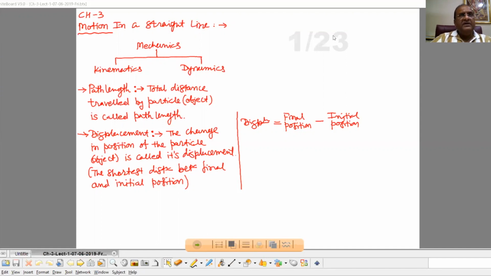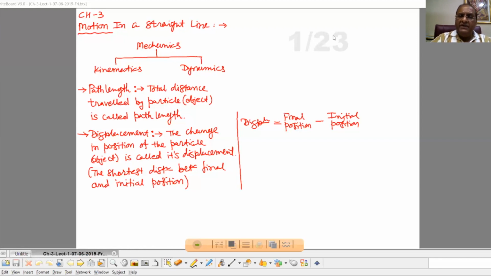But directly we can't discuss those motions which are actually executed by the objects or the particles, because these motions are complex or complicated motions. So first of all, we have to start with the simplest type of motion, and that is motion in a straight line. Then first of all, we have to understand what is motion.